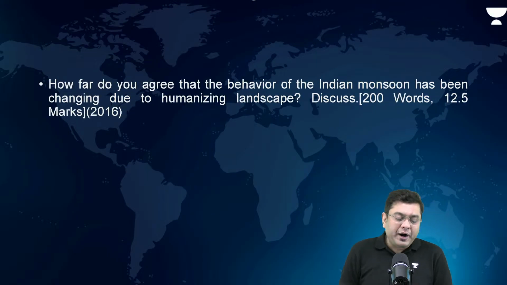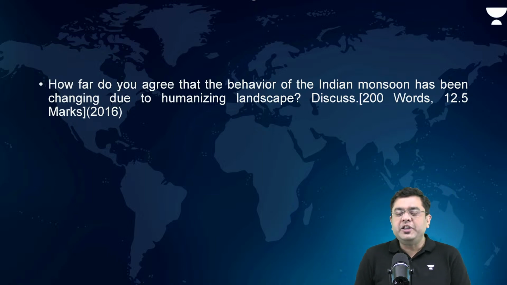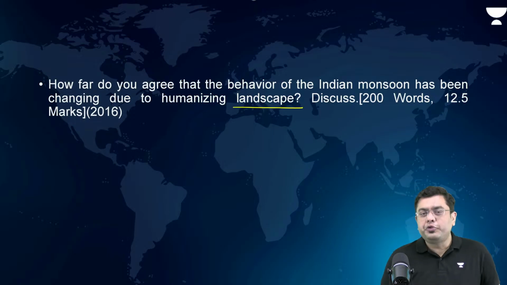Then, how far do you agree that the behavior of the Indian monsoon has been changing due to the humanizing landscape? Discuss. So the behavior of monsoon has been changing. So what do you mention in this? Basically, the changing land use pattern.